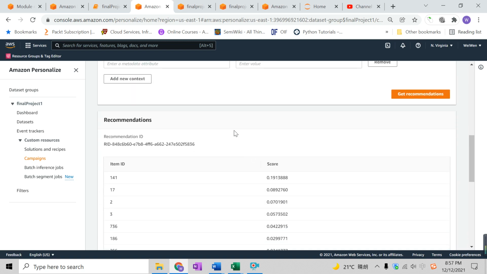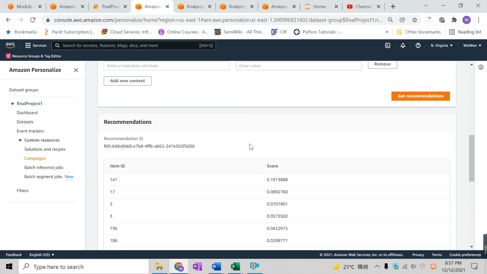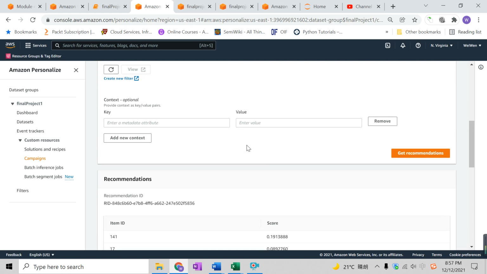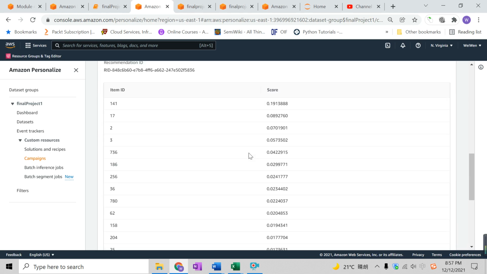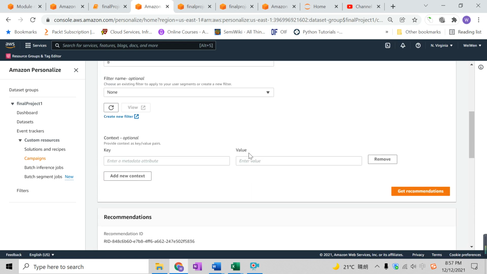Then these final results can be called upon by your website, and it's a real-time thing. When the source data is changed, it will give a different recommendation.